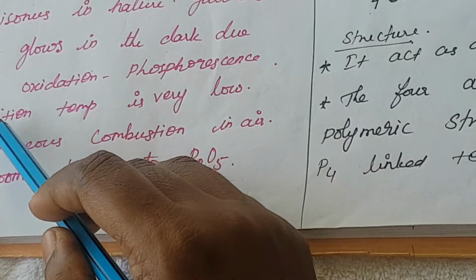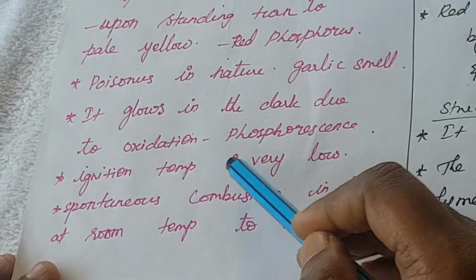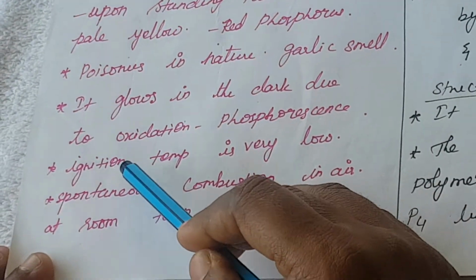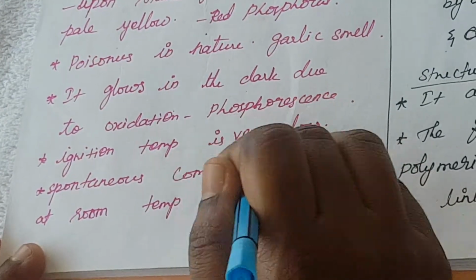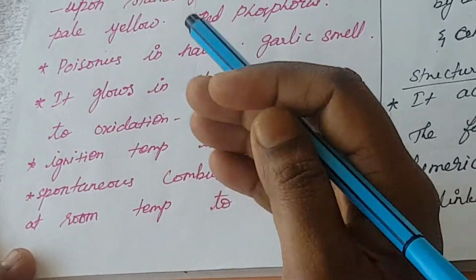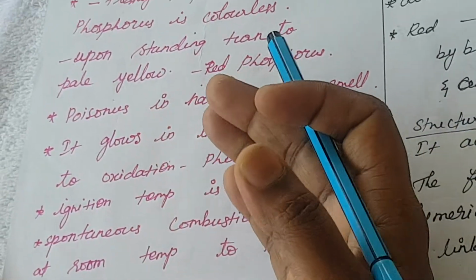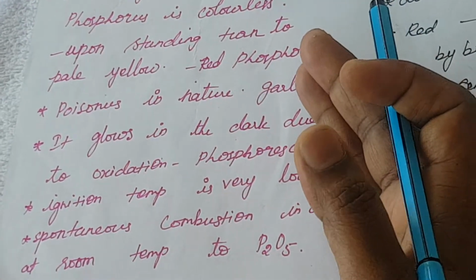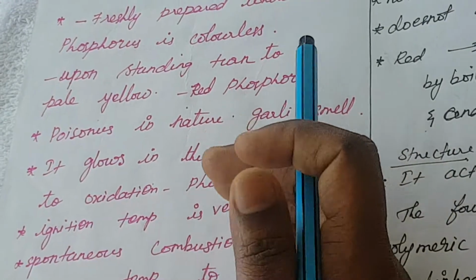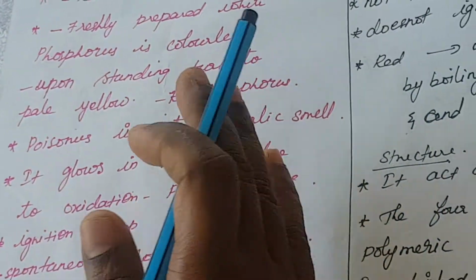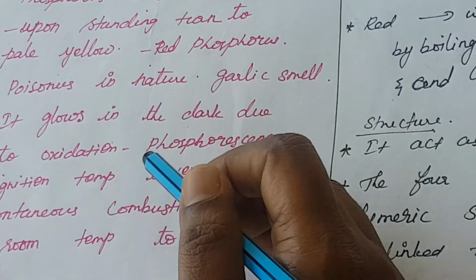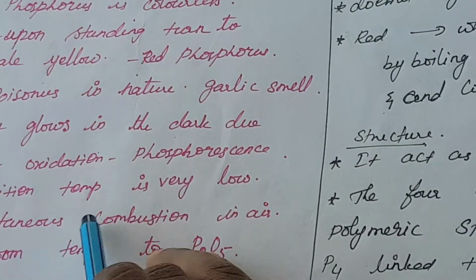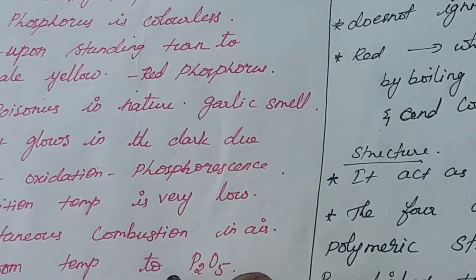Another property is that the ignition temperature is very low. What is meant by ignition temperature? The temperature at which it is triggered to burn. Here it is at room temperature, a very low temperature. When exposed to air, it immediately starts to burn. That is why crackers and such things are highly packed. Suppose they are exposed, it will start to burn. Here there is spontaneous combustion in air at room temperature to P2O5.